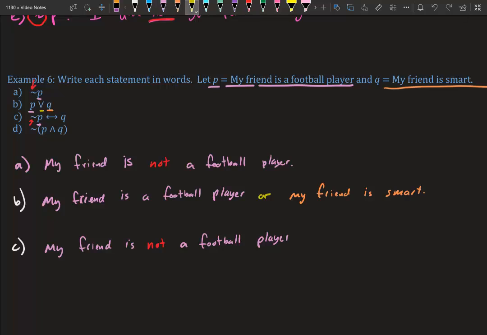We have our connective of double arrow. Double arrow stands for if and only if. And then we have Q. So Q is represented by my friend is smart.